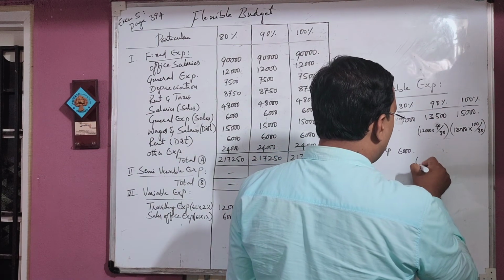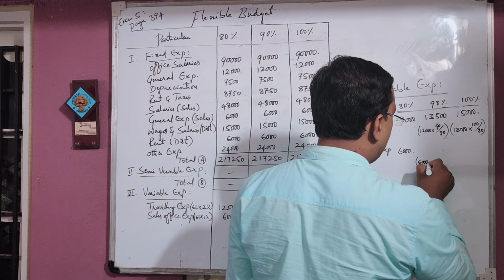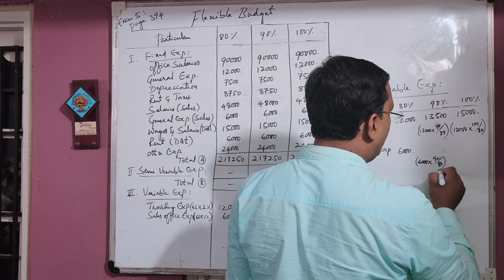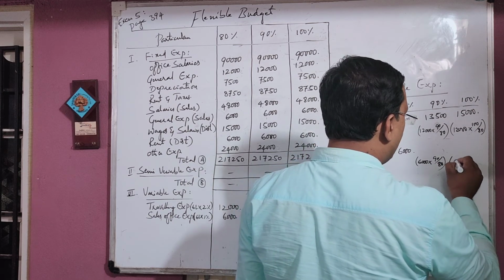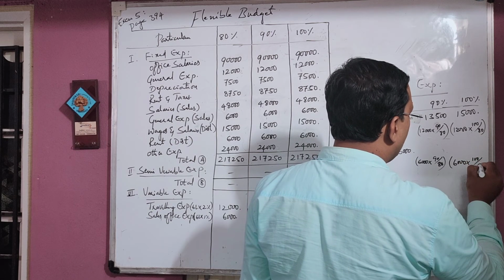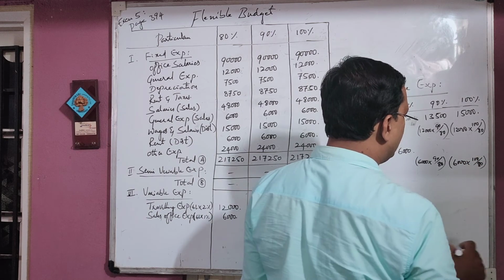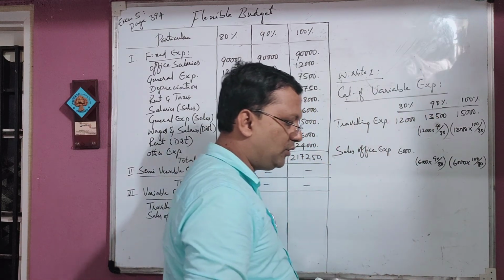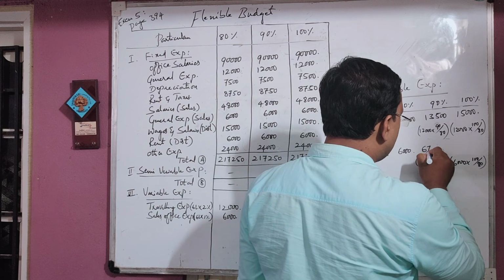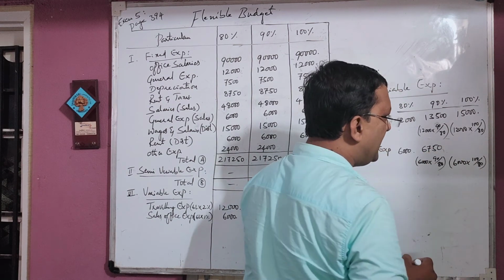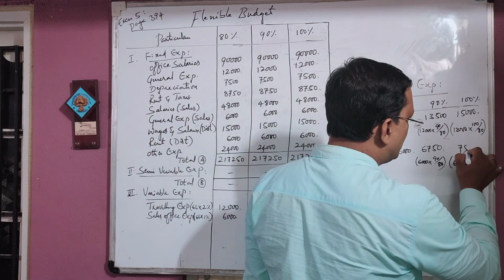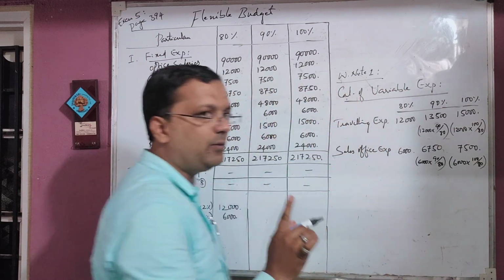Here, 6,000 rupees into 90, what we want, divided by the base, which is 80 percentage. Then here also the same: 6,000 into 100 divided by 80 percentage. Then 6,000 into 90 divided by 80 percentage will come to rupees 6,750. Then for 100 percentage, 6,000 into 100 divided by 80 is 7,500. Only one working note.